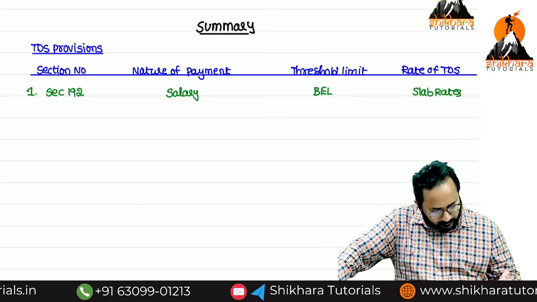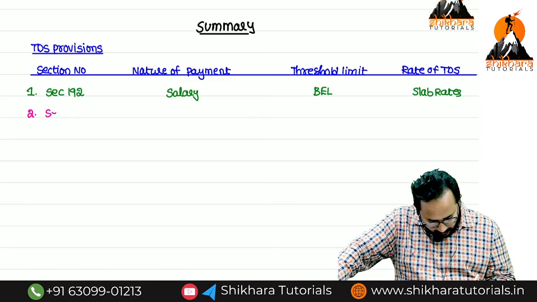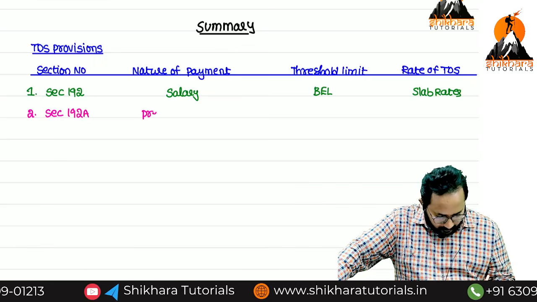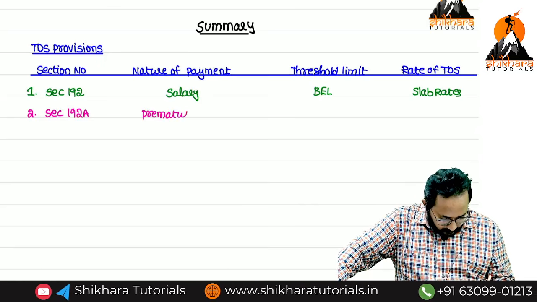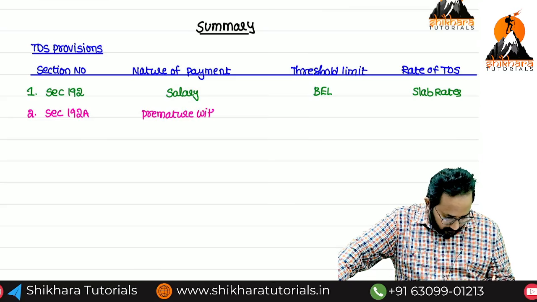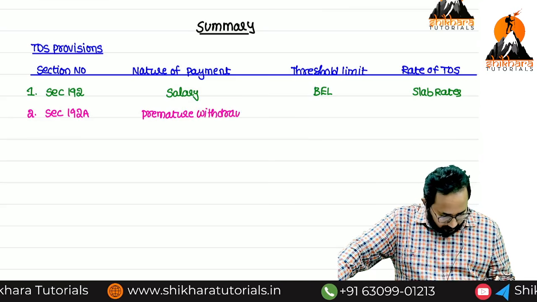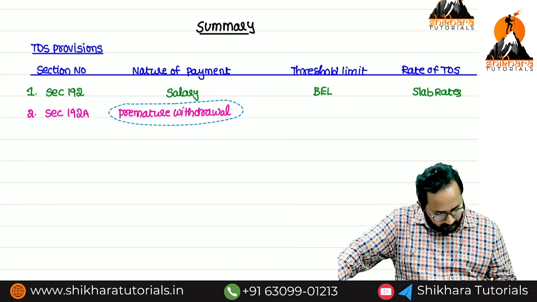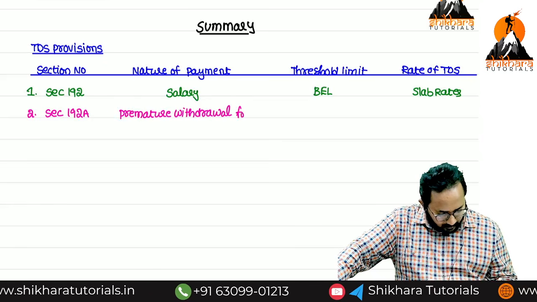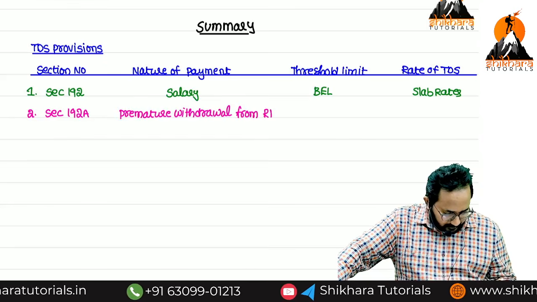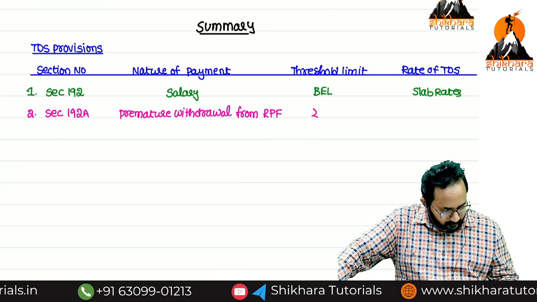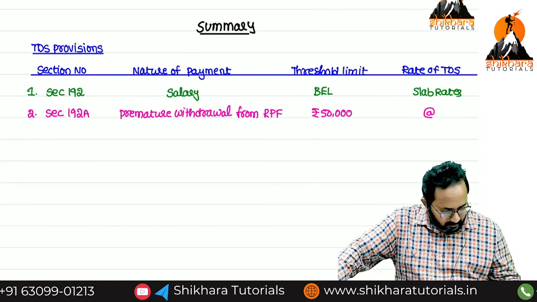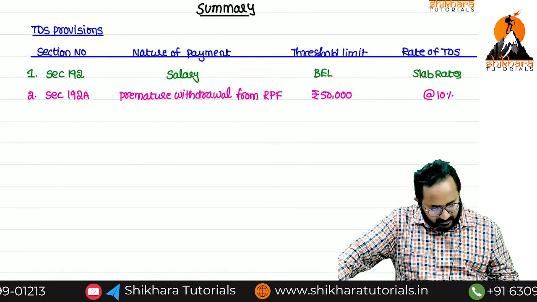Second one, 192A. Premature withdrawal from RPF. What is the threshold limit? Please verify and tell me. Rupees 50,000 during the financial year. TDS rate is 10%.